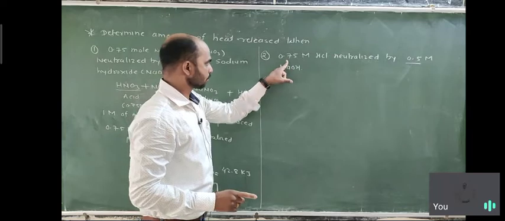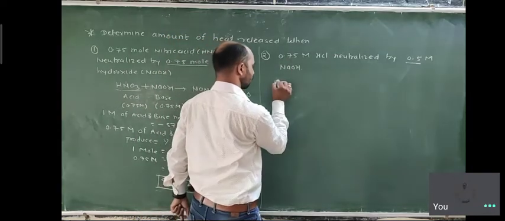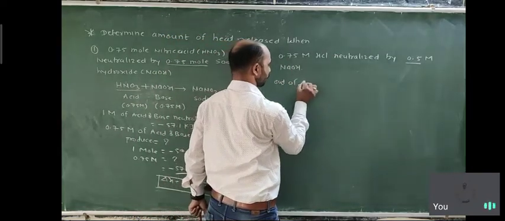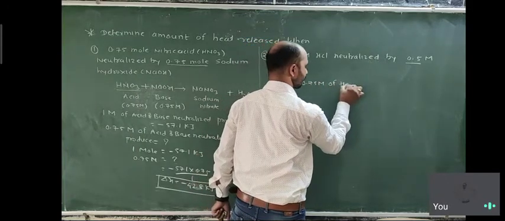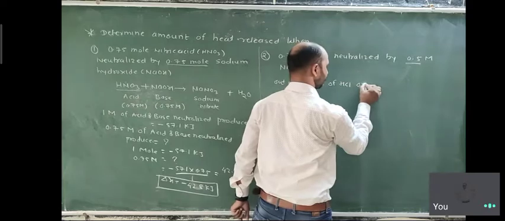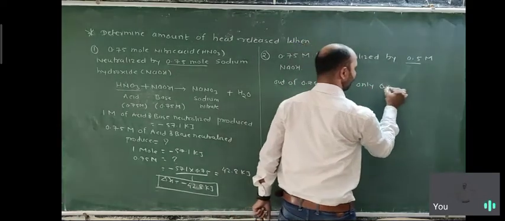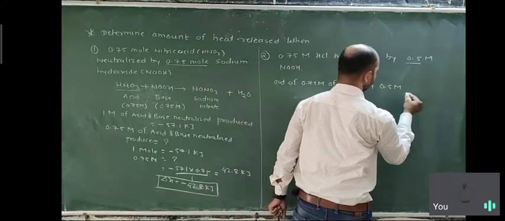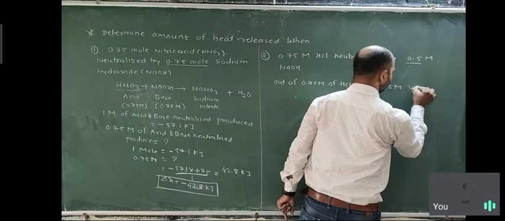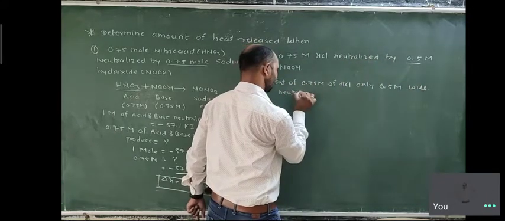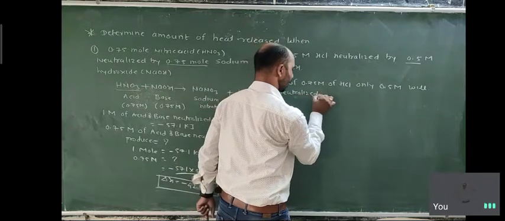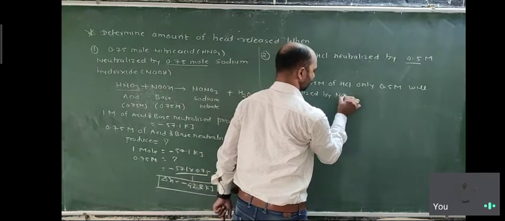So out of 0.75 mole of HCl, only 0.5 molar will be neutralized by NaOH.